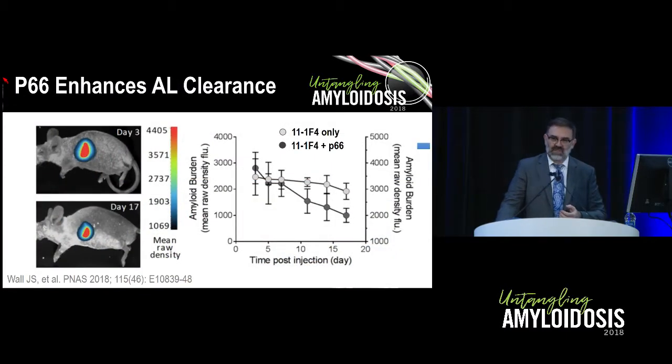We have here mouse work done by the same group, and we see here mice that were treated with Cal-101 with reduction, clearance of injected amyloid deposits over a 17-day period. And when we compare groups of mice that were treated with just the antibody versus P66 plus the antibody, we see enhanced clearance of the amyloid deposits in the group that got the P66 peptope as pretreatment. So this might be an adjunctive treatment for AL patients, and it may, as I showed you before, broaden the usage of this to other types of amyloid.